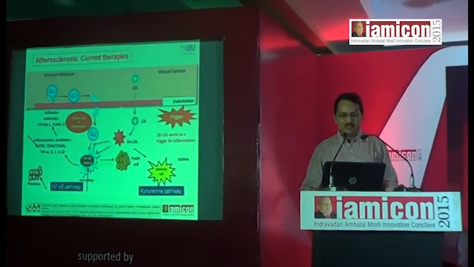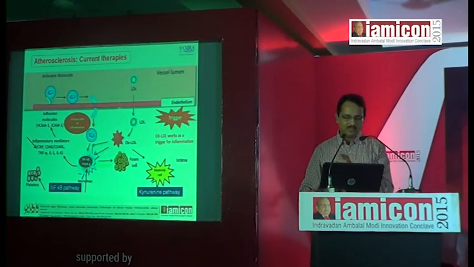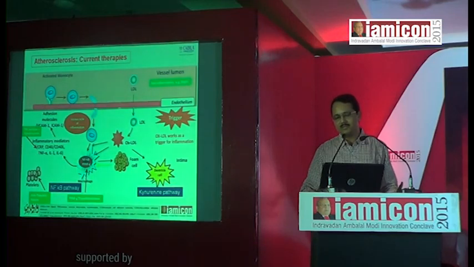What are the current therapeutic options which inhibit this inflammatory process? We have statins, which decrease the lipid level, and apart from the lipid lowering effect, they have a pleiotropic, anti-inflammatory effect, so they check inflammation also.